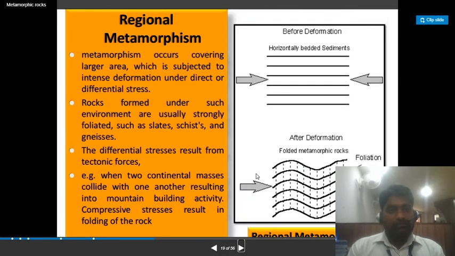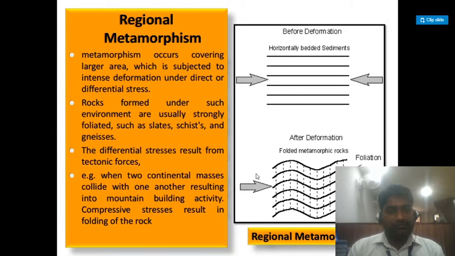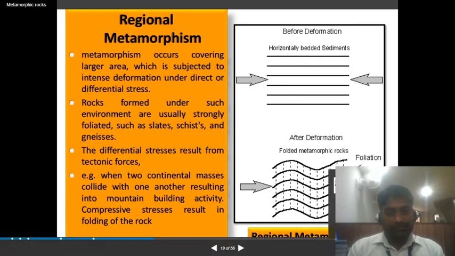So, regional metamorphism occurs covering a larger area which is subjected to intense deformation under direct or differential stress. Rocks formed under such environment are usually strongly foliated, such as slate, schist, and gneisses. The differential stresses result from